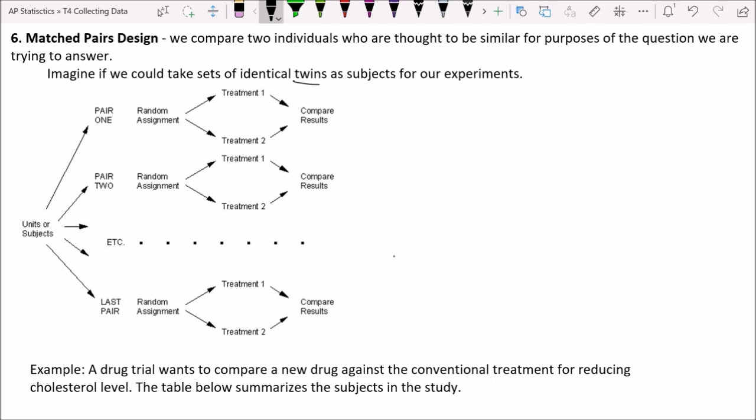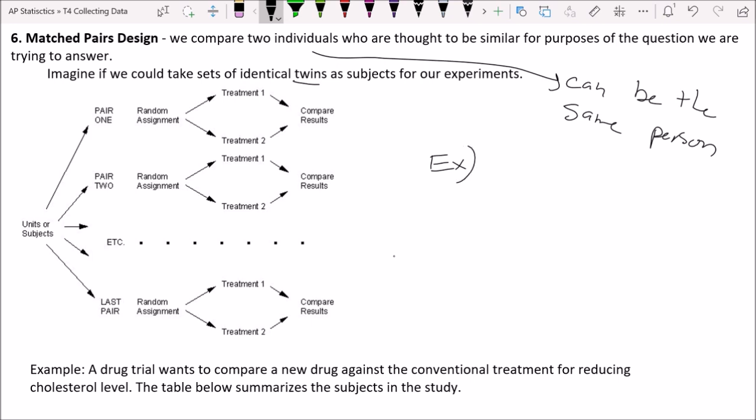Now, one of the things that's not as explicit in AP is that those 2 individuals can be the same person. Let me give you an example. An example would be if you wanted to test a cholesterol medication. In that case, person one would be, I'll just say you, for ease of thinking.